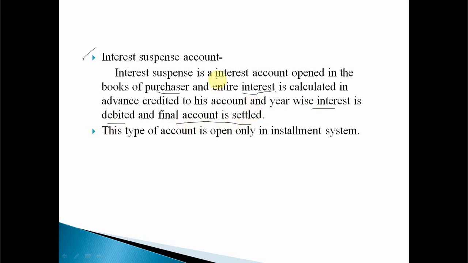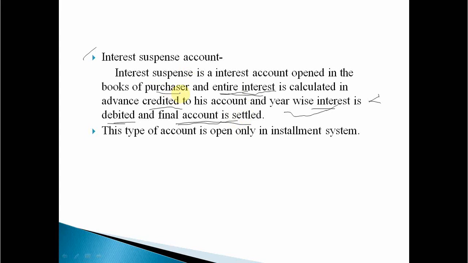So what is the interest suspense account in simple terms? This type of account is usually opened by the purchaser while purchasing any asset through the installment system. What he does is, in the beginning itself, he calculates the total interest required to pay. Total interest means the entire interest required to pay, he calculates in advance, and it will be credited to his account, and year-wise interest is debited. Interest debited means whatever yearly interest is required to pay will be deducted, and finally the account will be settled automatically. Clear?